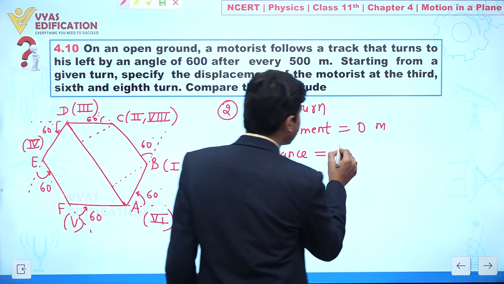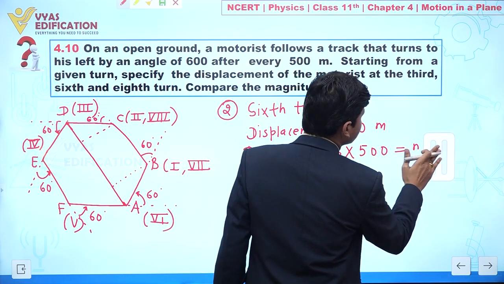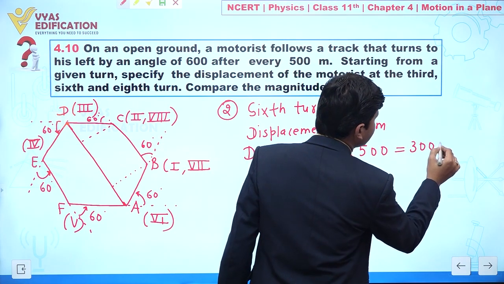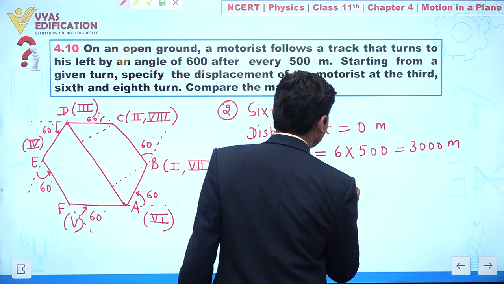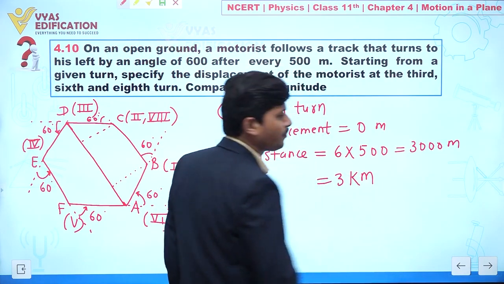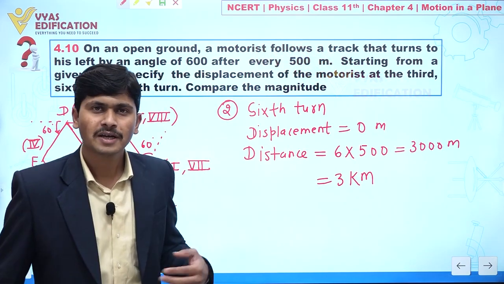So total distance covered here is 6 into 500 meter, which is equal to 3000 meter, or 3 kilometer. Clear to everyone? Yes or no?